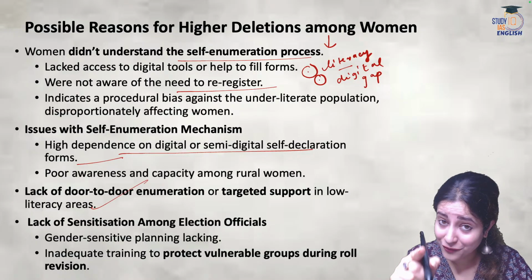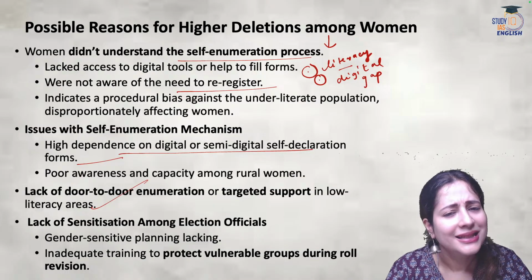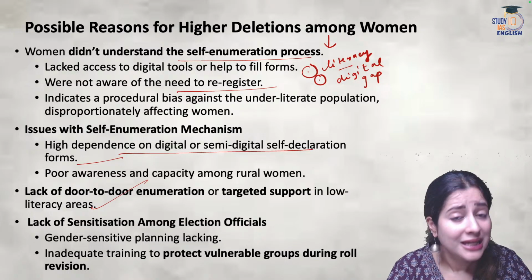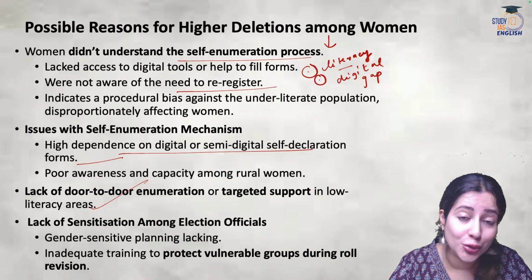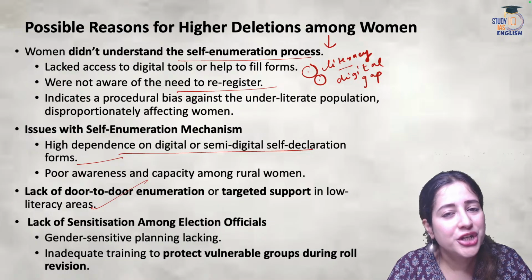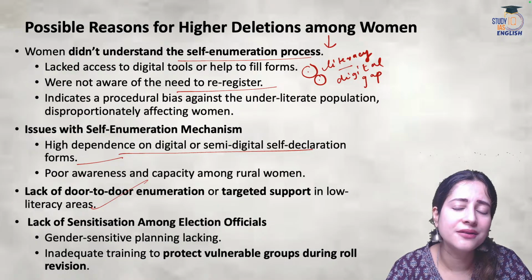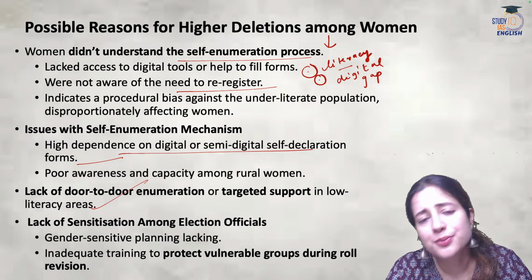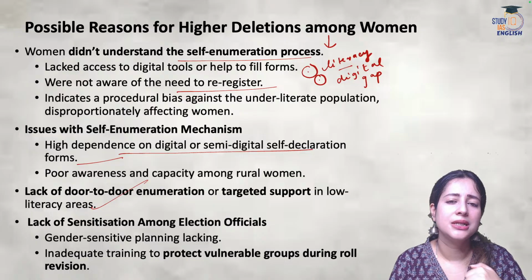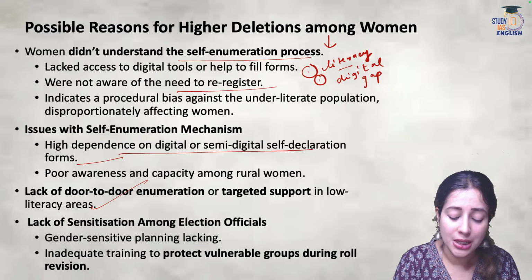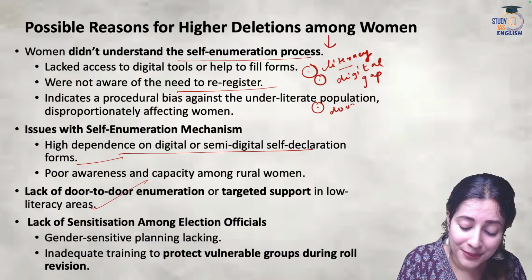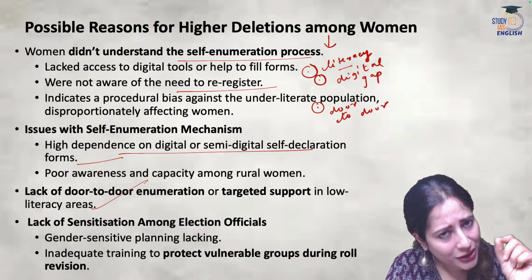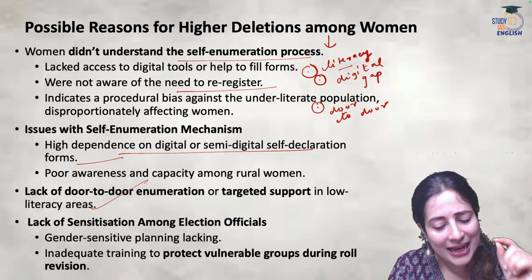Similarly, let's understand that even on the part of the government enumerators, there has been a gap. There has not been enough door to door data collection. There has been a lack of door to door awareness campaigns, which should encourage women and young individuals to re-register themselves. That's very important. Now, last but not the least, apart from digital illiteracy, apart from basic lack of education, apart from lack of door-to-door campaigning, there is another major problem. And this problem is even on the part of the State Election Commission, there has been a gap.